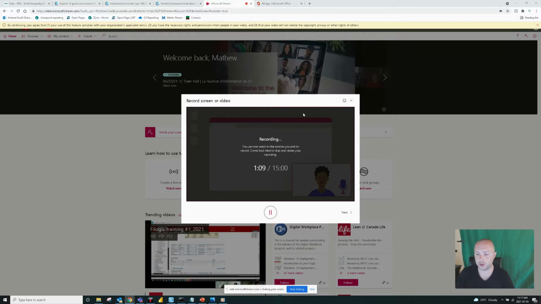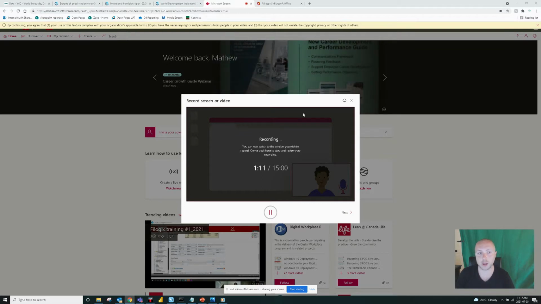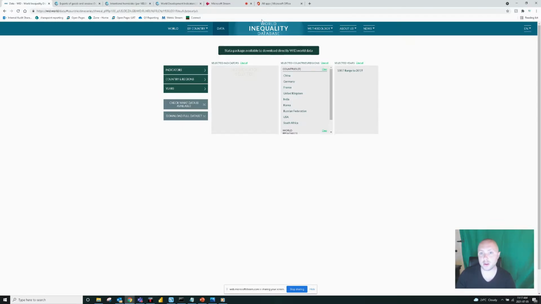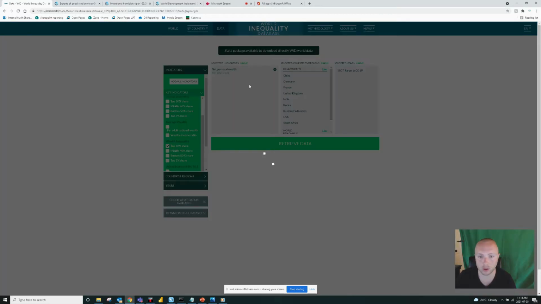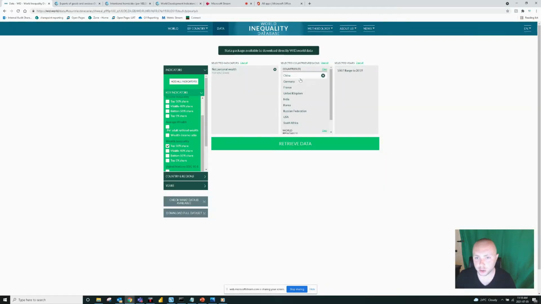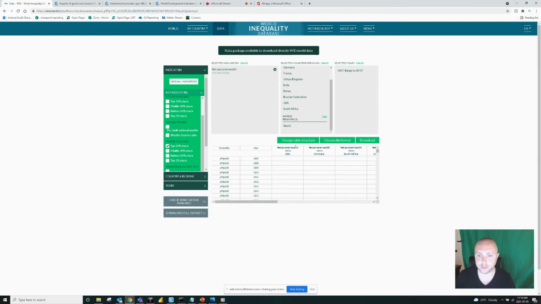So to figure out these questions, the first thing we're going to have to do is find reliable data. So to find the world inequality rate, I have gone to the World Inequality Database. And from here, we're going to pull out the indicators that we want to look at. So what we want to look at here is the wealth inequality for the top 10% and how much share of the wealth they own. And the countries we're going to be looking at are listed here. And we're simply just going to retrieve this data into Excel.